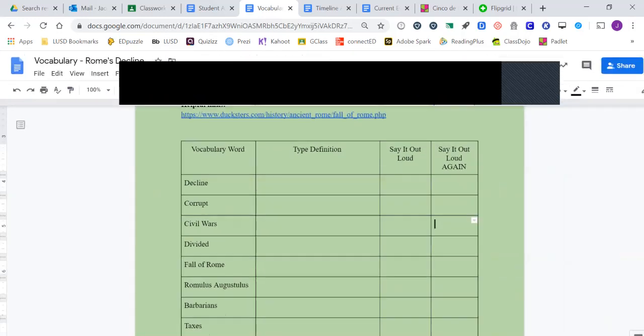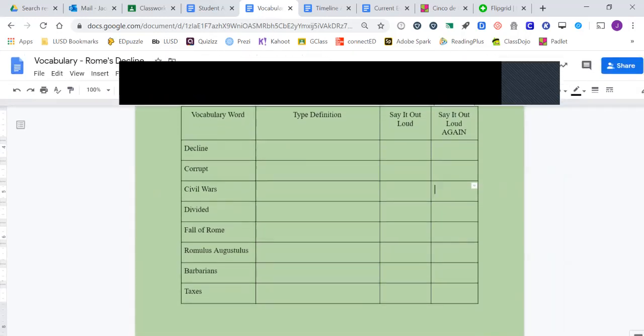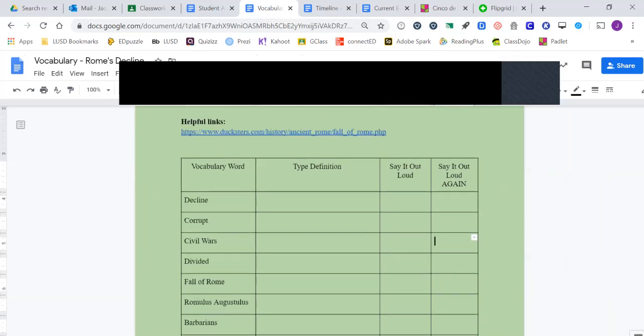So you guys, it looks like there are 1, 2, 3, 4, 5, 6, 7, 8 words that I want you to look up. You can find those on Ducksters, and you can also use an online dictionary if you want. As the directions state, you will type the definition in the first column. In the second column, say the definition out loud and then say it again. That repetition should help you remember it. And then all you do is mark an X once you say it, and mark an X once you say it again. Pretty simple.